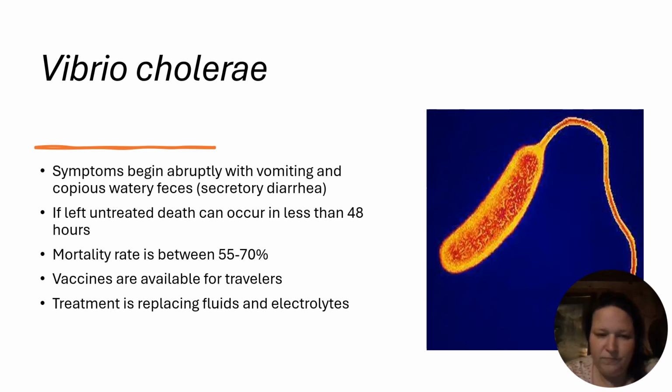Cholera. Symptoms begin abruptly with vomiting and copious watery feces. So secretory diarrhea, also known as that. If left untreated, death can occur in less than 48 hours because you have so much diarrhea and so much vomiting. You have to get rehydrated. Mortality rate is between 55 and 70%. Most of the time, that is not within the United States. Again, that is in these developing countries.